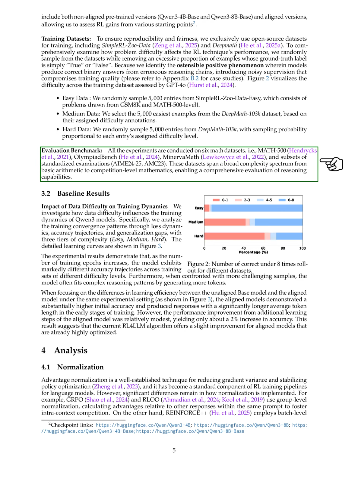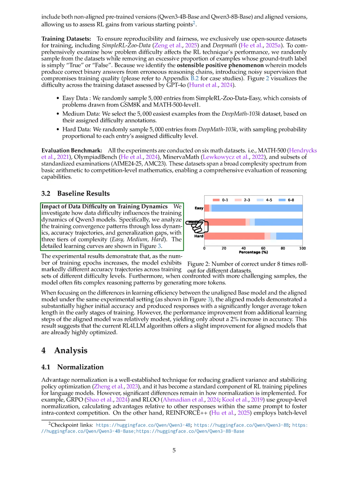All our experiments are conducted on 6 math datasets, including Math 500, Olympiad Bench, Minerva Math, and subsets of standardized tests like AIME 24-25 and AMC 23. These datasets cover a wide range of complexity, from basic arithmetic to advanced competition-level mathematics, allowing us to thoroughly evaluate reasoning capabilities. We investigate how data difficulty affects the training dynamics of the Qwen 3 models.